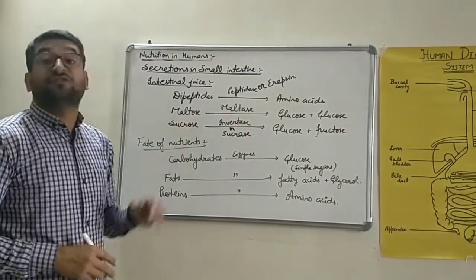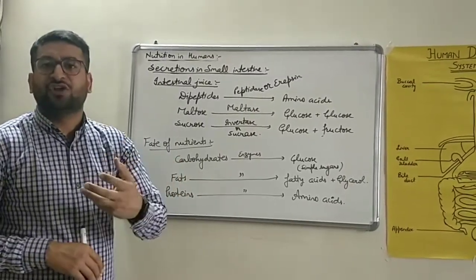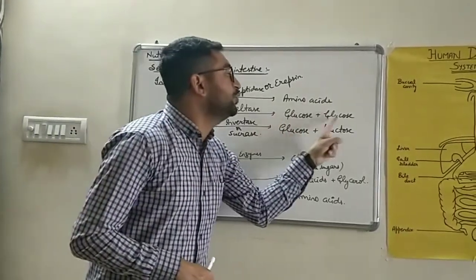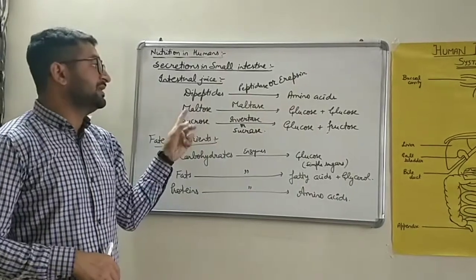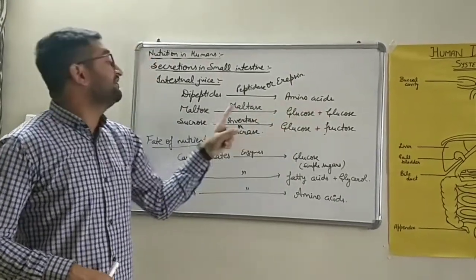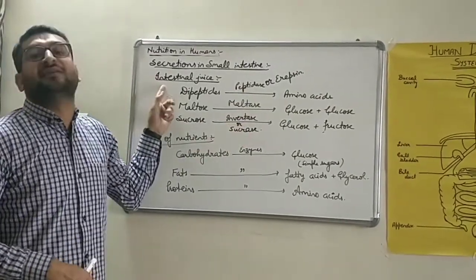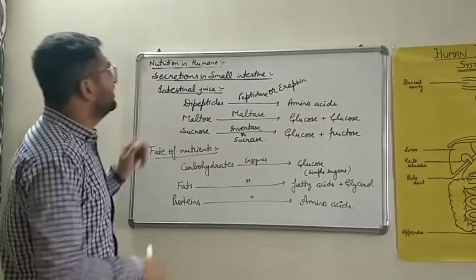The maltose, which is formed by the starch as well as the activity of the pancreatic juice, that maltose is converted into glucose and glucose. It is a disaccharide formed by the 2 glucose molecules combining together. So it will be broken down into the monomers glucose by the activity of maltase. All these enzymes are released in intestinal juice. So that's how digestion is completed in small intestine.